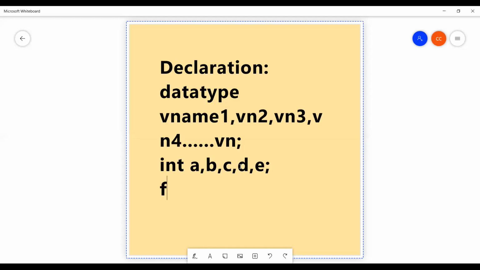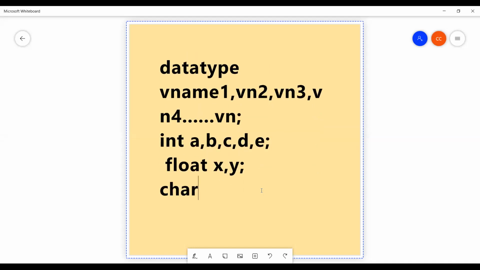Suppose if you want to declare float values, we can't declare them in the same line. Suppose a b c d e are integer. If you want to declare float values, we can't declare like this: float x comma y. This is wrong. If you want to declare float type of data, we should write it in another statement, float x comma y. Okay, if you want to declare character variables, you take the char data type.